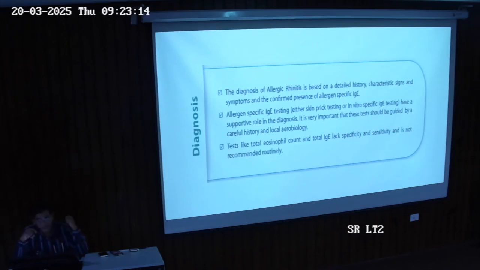So in the second tick mark, allergen specific testing can be done either on blood samples, in vitro IgE testing, or by skin prick tests. We have patch tests, we have skin prick tests. We take a droplet of a particular type of allergen and then prick and mark over it. If you find the reaction is really clear, it shows the response, so we can take it as a positive test, sensitive to that allergen. Last one I have already discussed: total eosinophilic count and total IgE count, with their specificity and sensitivity, are not frequently recommended.